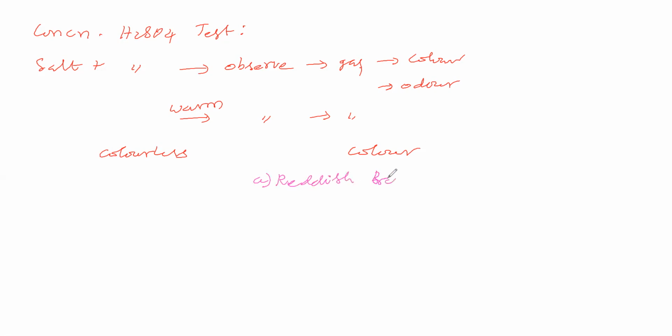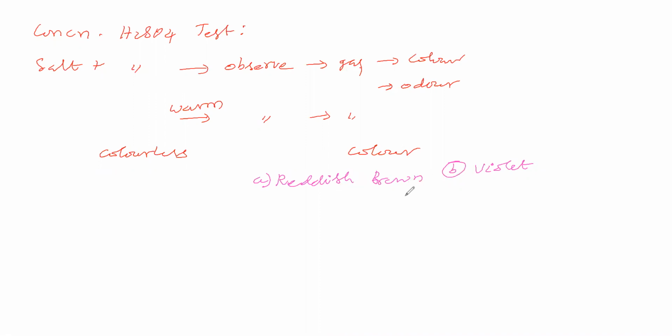One color possibility is reddish brown. The next color possibility is violet. Two possibilities are there. In concentrated sulfuric acid, if gas is evolved, we have to see that gas's color. One possibility is colorless, another possibility is having color. The color possibility in the sense is one reddish brown, another violet.